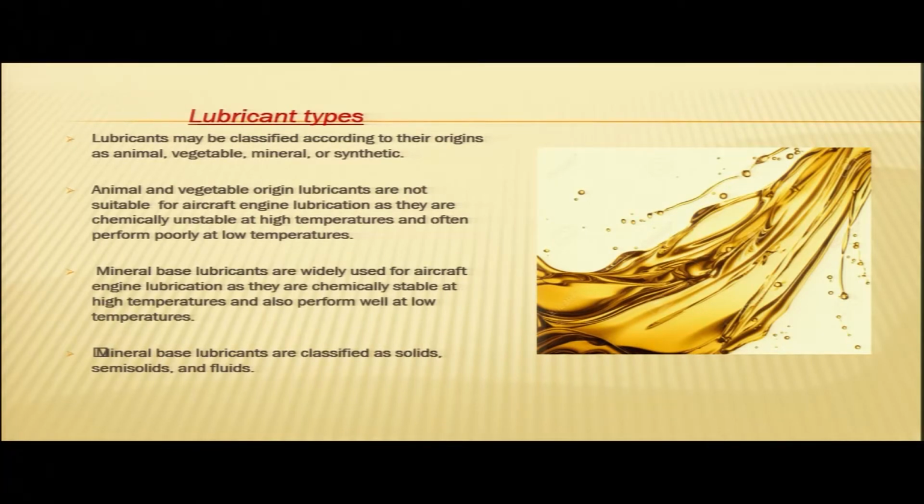So we have seen above that the animal and vegetable origin lubricants are chemically unstable at high temperatures as well as at low temperatures, whereas mineral based lubricants are chemically stable at high temperatures and also perform well at low temperatures. So mineral based lubricants are widely used for aircraft engine lubrication. Now mineral based lubricants are further classified as solids, semi-solids and fluids.